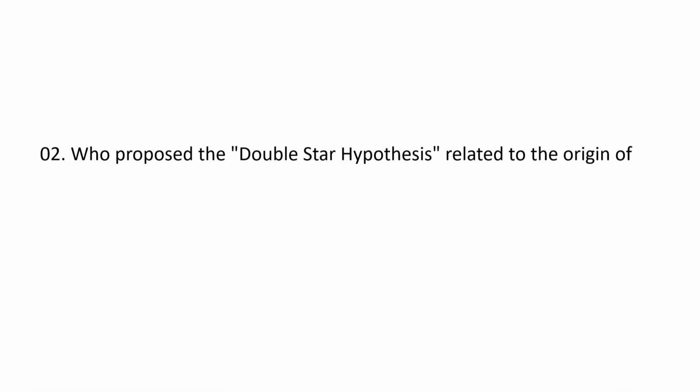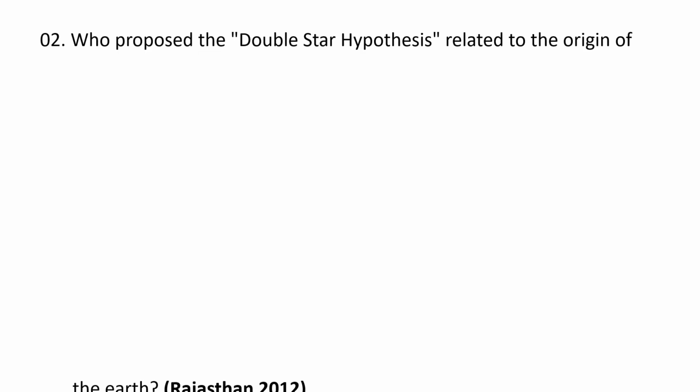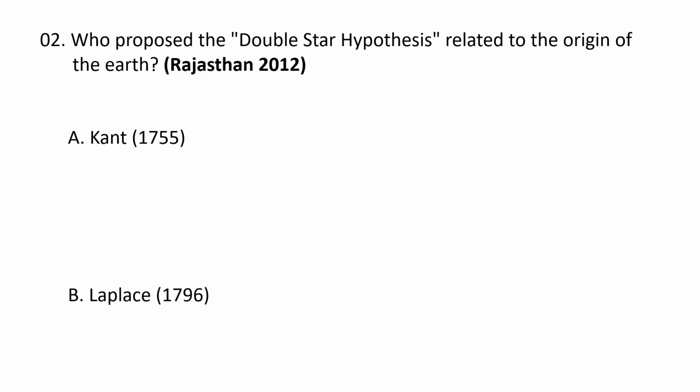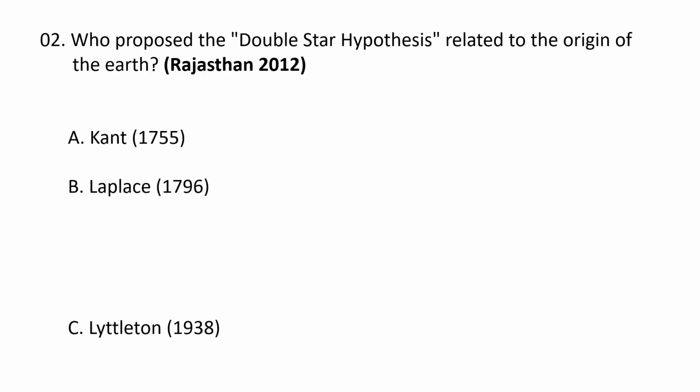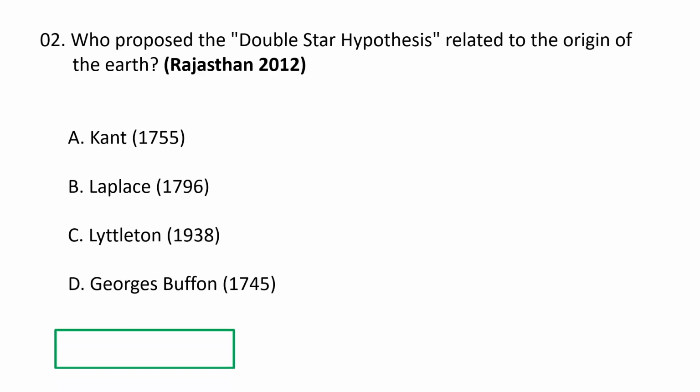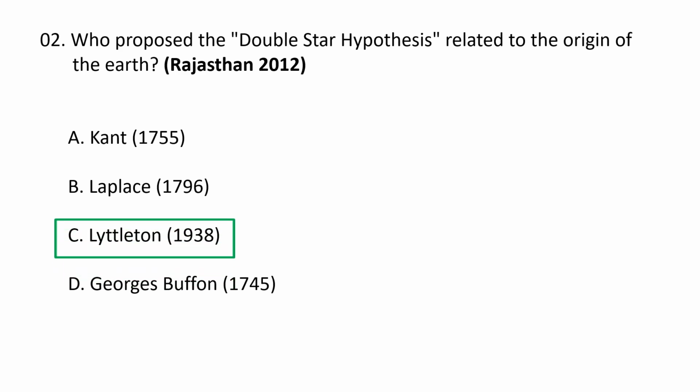Next question. Who proposed the double star hypothesis related to the origin of the Earth? The choices are A. Kant in 1755, B. Laplace in 1796, C. Littleton in 1938, and D. Georges Buffon in 1745. The correct option is Littleton in 1938. The double star hypothesis was proposed by Russell and Littleton. Littleton worked on and improved upon Russell's theory, suggesting that the Sun formerly had a larger companion star, which has exploded and ejected material that formed the planets. So C. Littleton is the correct option.